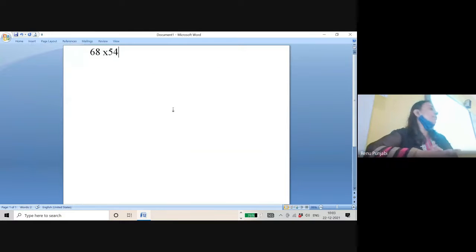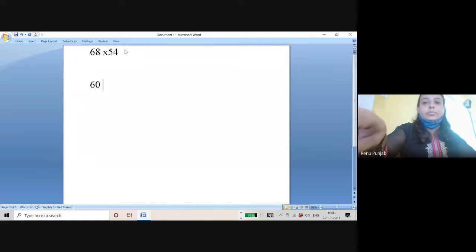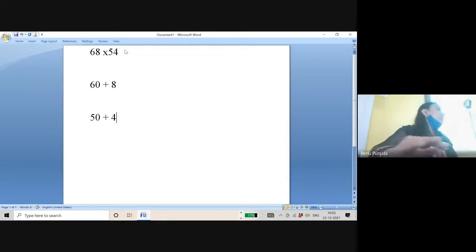68 multiplied by 54. For this, you have to expand 68. So 68 when you expand will be 60 plus 8. This is split method and the column method, same thing. 60 and 8. You have expanded the 68. Then you need to expand 54. So 54 when you expand will be 50 plus 4. So for this, how many rows and how many columns you need? 2 rows and 2 columns.